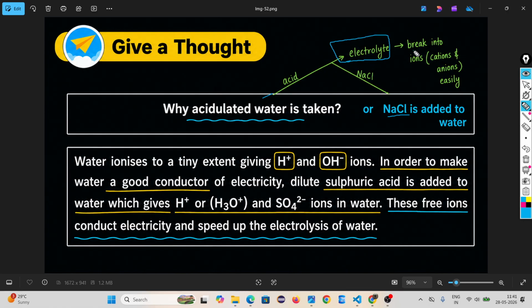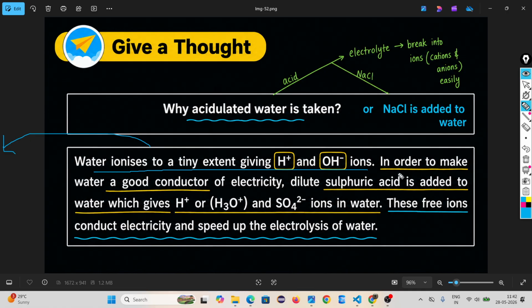Electrolyte means something that easily breaks down into ions. This acid and sodium chloride are called electrolytes. Why do you require an electrolyte for electrolysis of water? Because water ionizes to only a tiny extent, giving H plus and OH minus ions. First thing, water is not a good conductor of electricity. It conducts, but not that much.